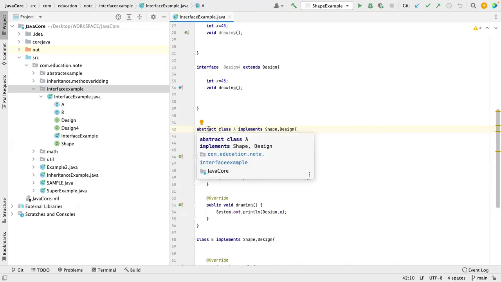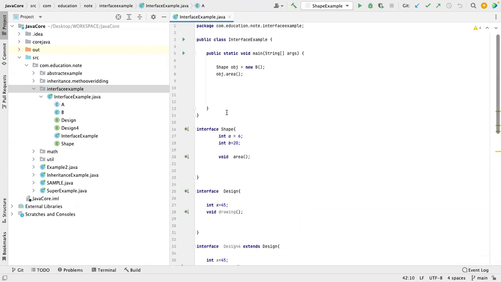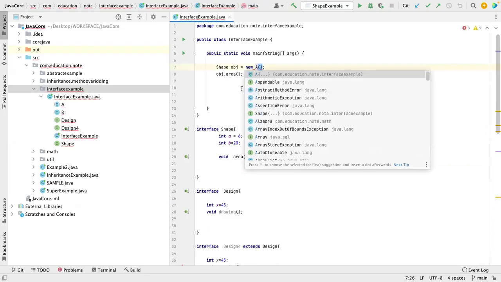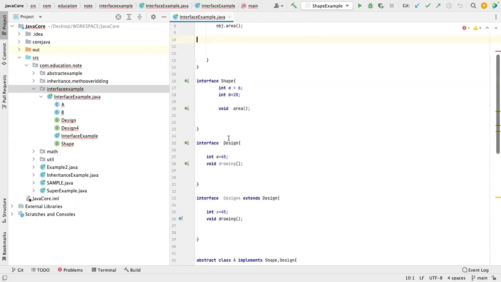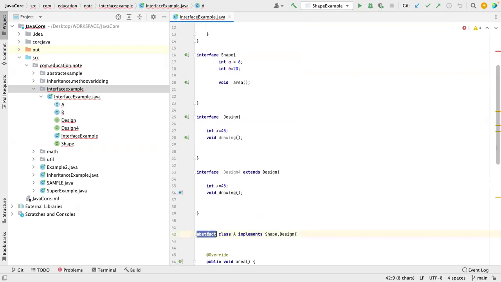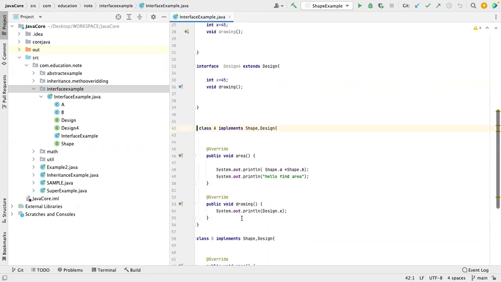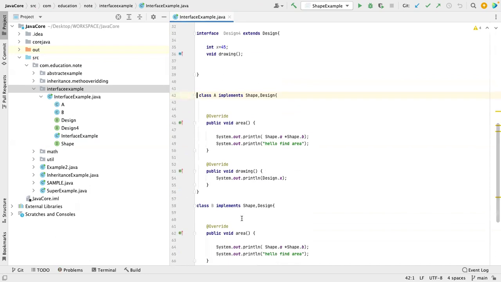Yes, it can implement. The only thing is that you cannot create an object of an abstract class, right? Let me try to create that one. So what it's saying: abstract class cannot be instantiated. When you remove the abstract keyword, is it fine? Clear? Clear to you all?